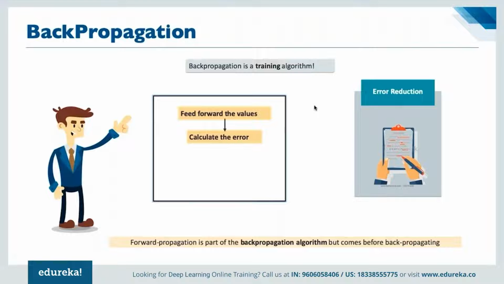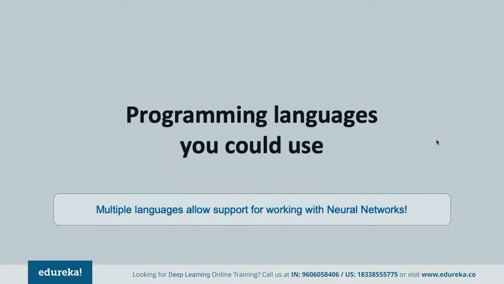That means how much error we are getting here, right? And then we can propagate back, and then we can simply work this as part of a loop until the entire system has been perfected. Now, in terms of programming languages that we generally use here, there are multiple languages that allow